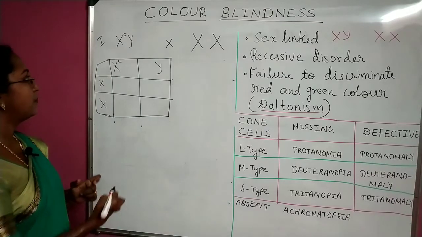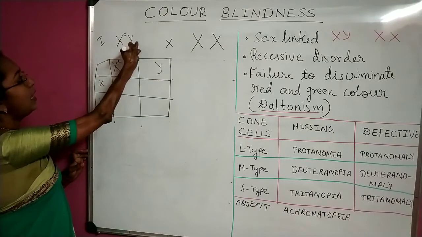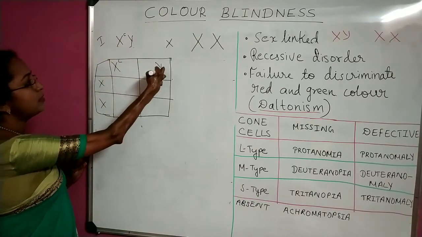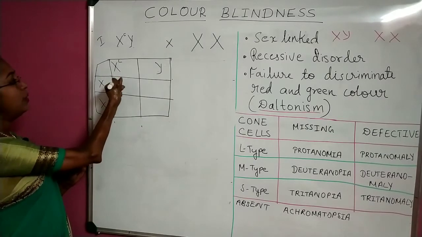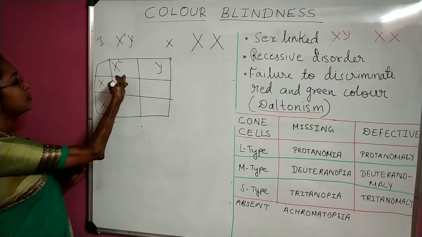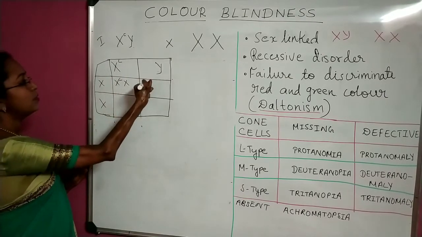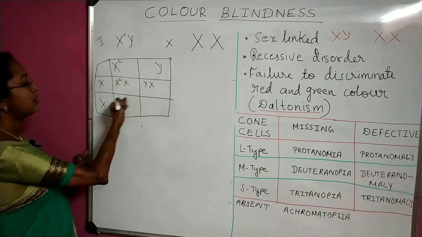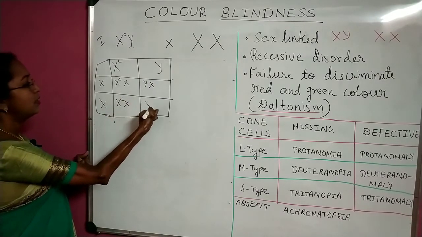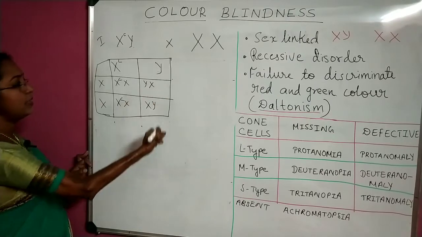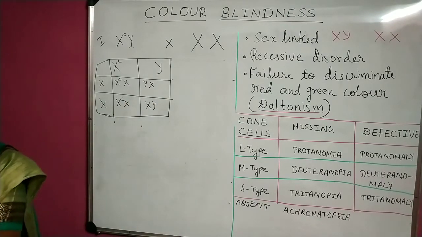The Punnett square. So here we have XX chromosomes and XCY. I have split up the gametes, male gametes here and female gametes here. Now I am filling up the box: XCX, top and left. Here also top, Y and X. Here XCX, here XY. XY or YX, anyway you can write. So you can have a look here.